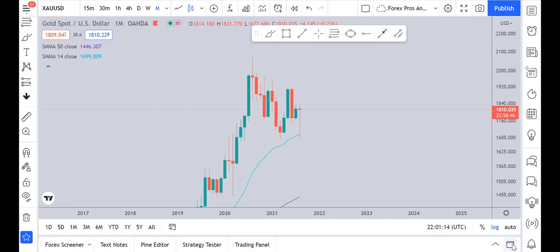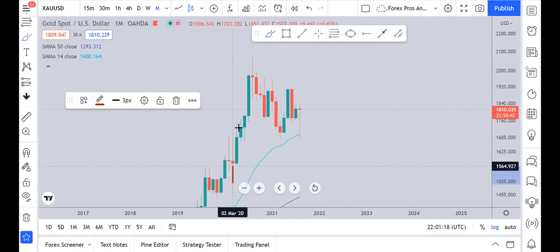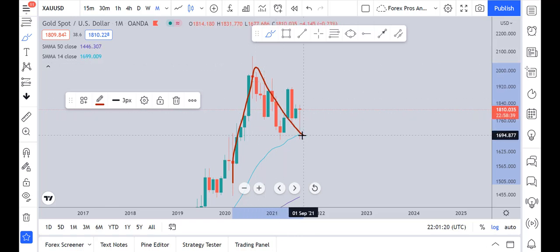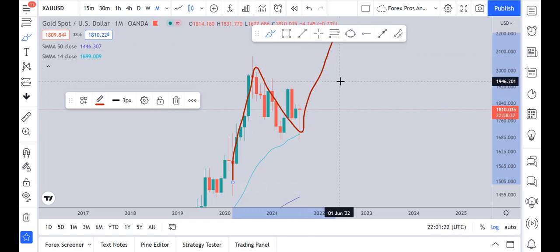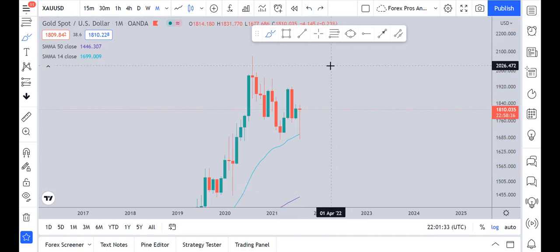Now moving to the monthly time frame, what we can see is that the market made an impulse, then a correction. Now what do we expect after that? We expect a continuation upward, in line with the impulse of the market. As the impulse was towards the upside, we can expect the market to move in the upward direction. So this was a basic expectation.